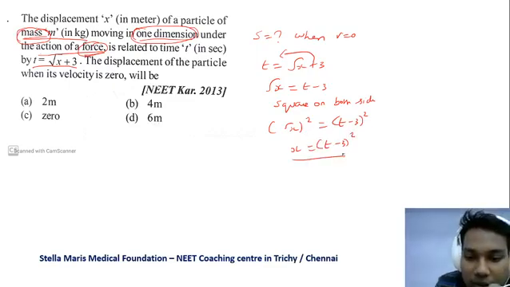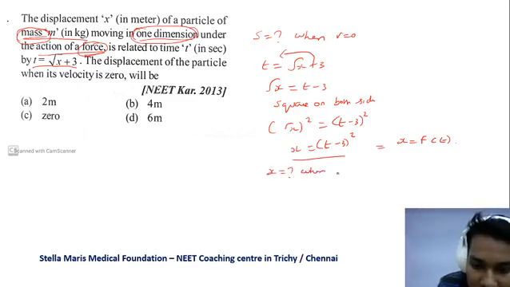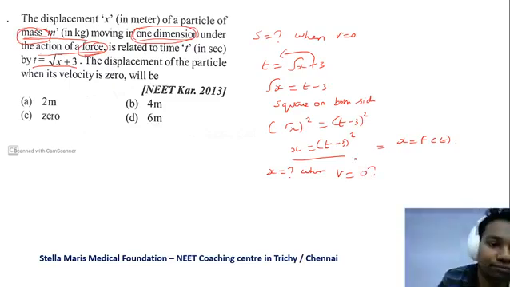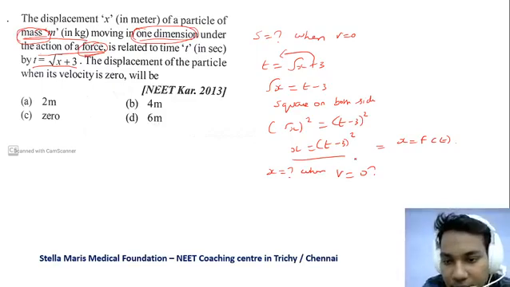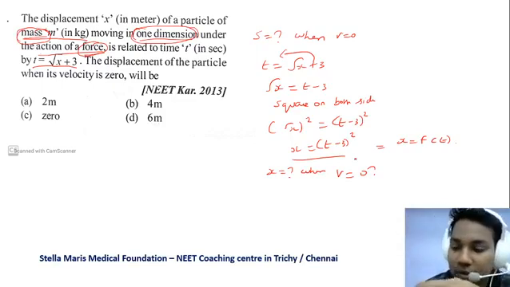So we have found the value of x, that is displacement, as a function of time. Now they are asking the displacement when velocity v is equal to 0. So now you can calculate and type the answer. I'm waiting for your answers. Type in the comment box.